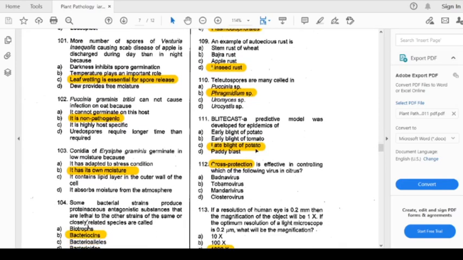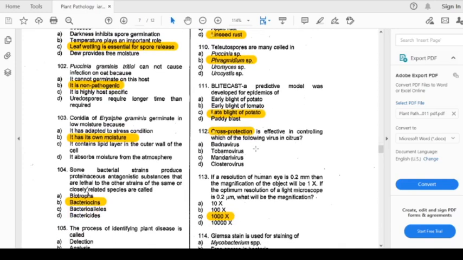Now we will come to question number 111, Blitecast. A predictive model was developed for the epidemics of which disease? Options are early blight of potato, early blight of tomato, late blight of potato, and paddy blast. The answer is late blight of potato.